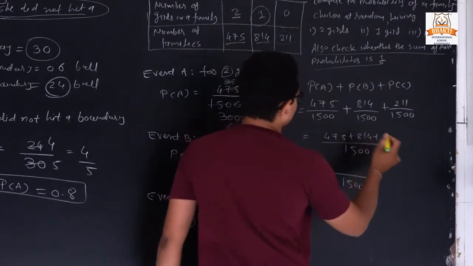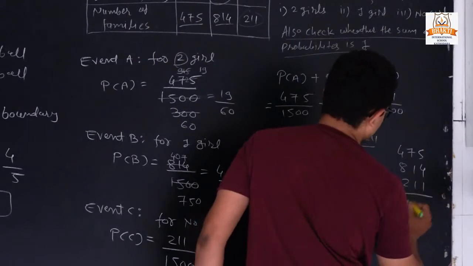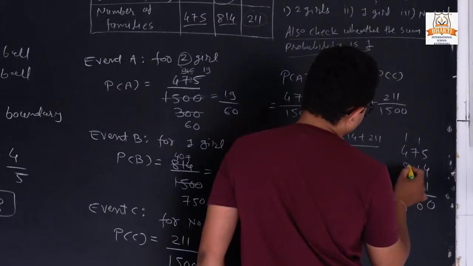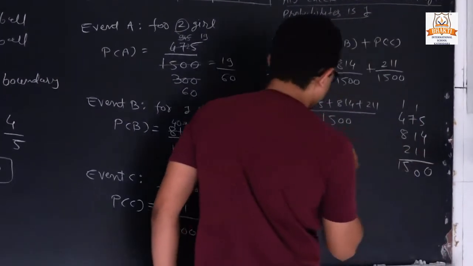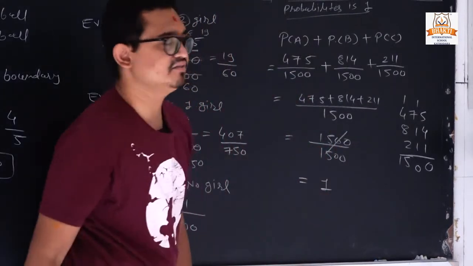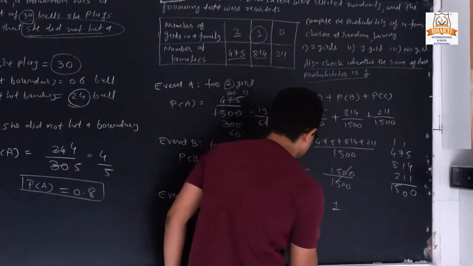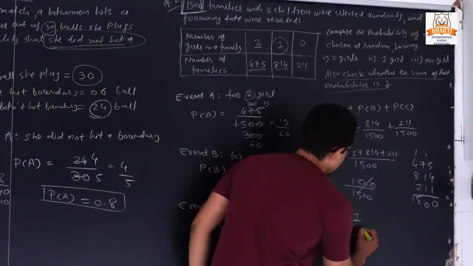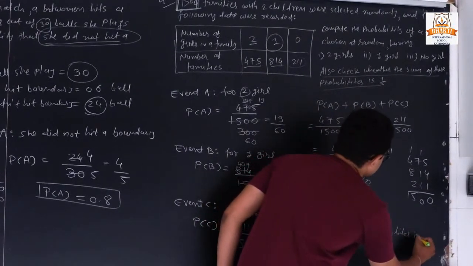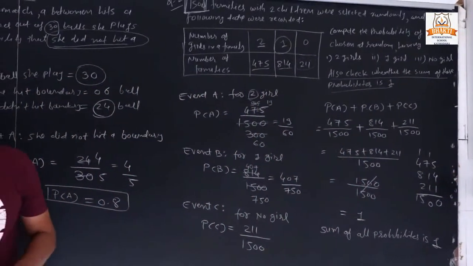So 475, 814 plus 211. So the sum of these all, we can do the sum. So 5 plus 4 plus 1 is 10, 7 plus 1 plus 1 is 9 and 1 carried is 10, 4 plus 8 plus 2 is 14 and 1 is 15. So 1500 upon 1500. So both are cut. So the answer is 1. So it means what? The sum of all probabilities is 1.